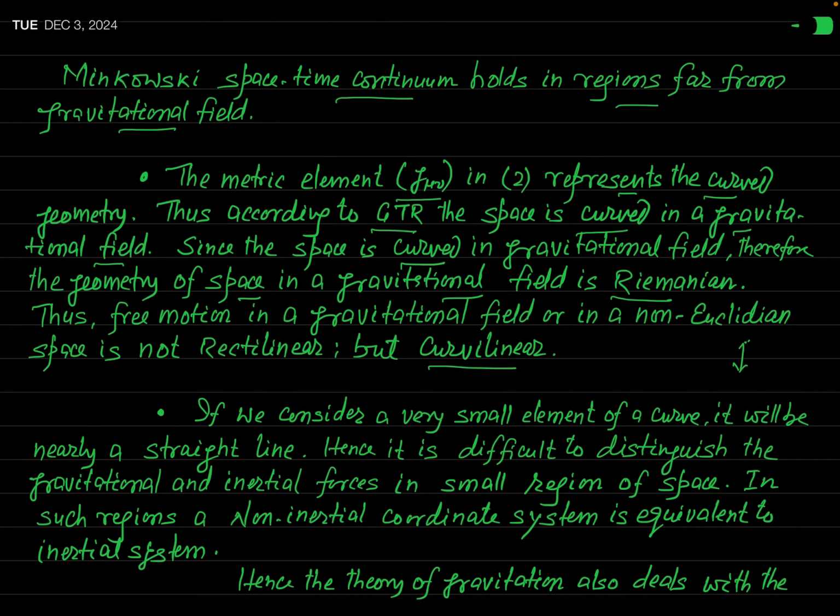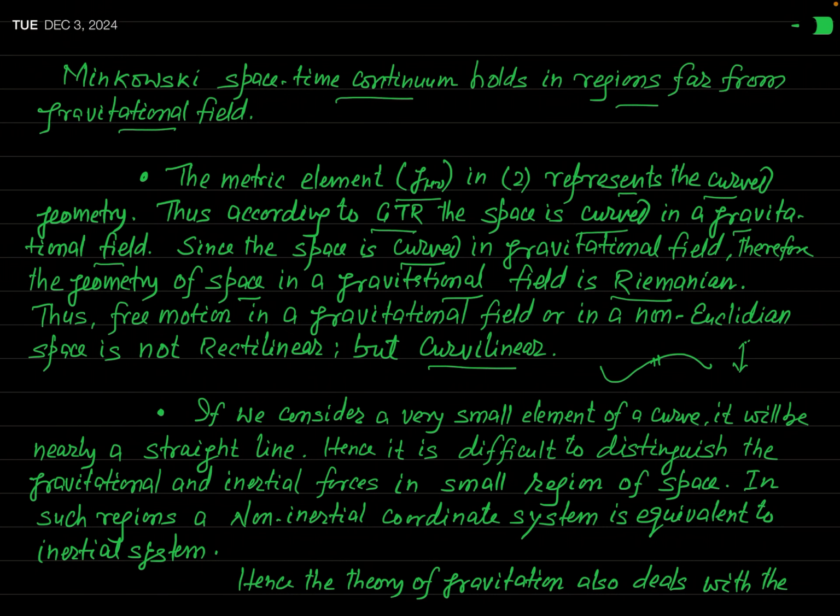But actually, when we talk about this problem in terms of the general theory of relativity, then you have to say that in general the path followed by a particle moving freely in this gravitational field will be a curvilinear path, not a straight path. But let us say this is a curvilinear path, and you consider a very small element of this curvilinear path.